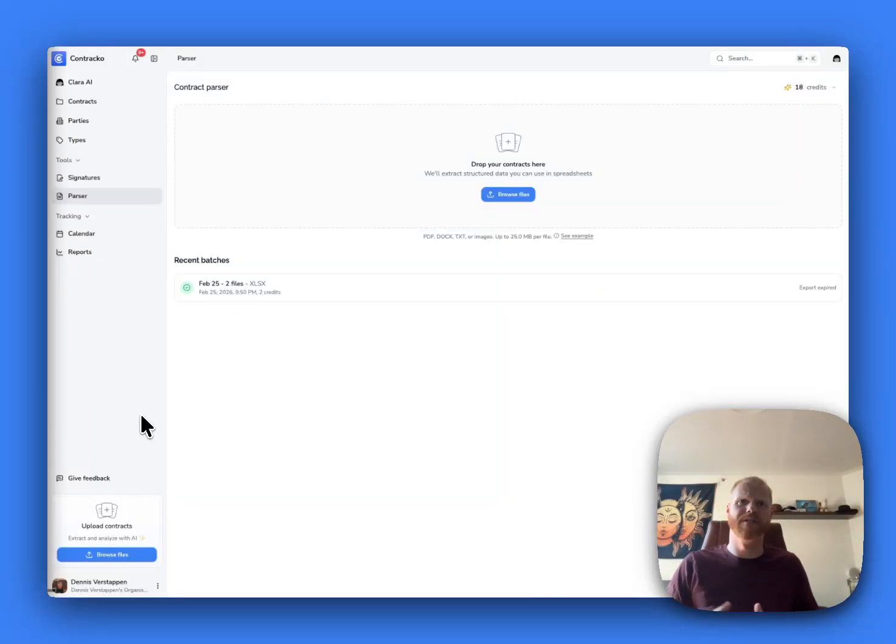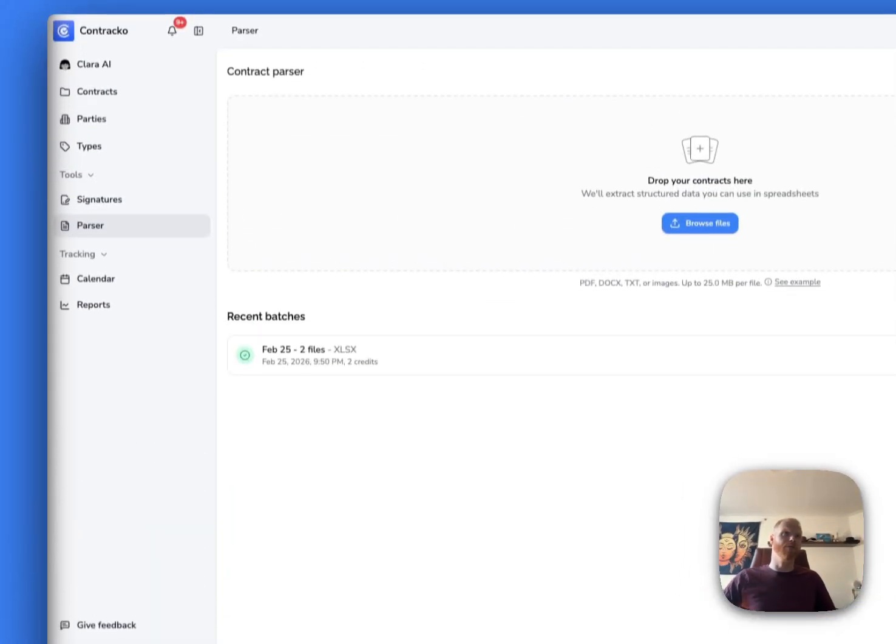hours per document. So what we made at Contracko is this parser, and you can just upload your contract and it will parse that into one spreadsheet. So you have suddenly this insight across all these contracts, dates, and summaries. So let's start with a few files.